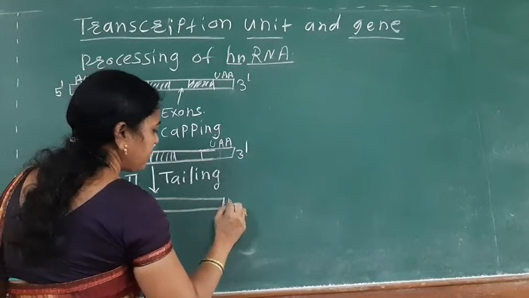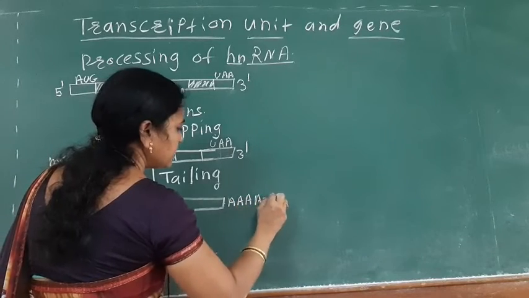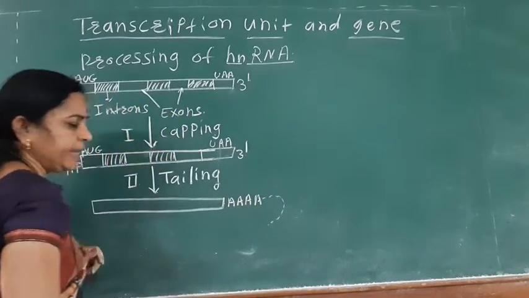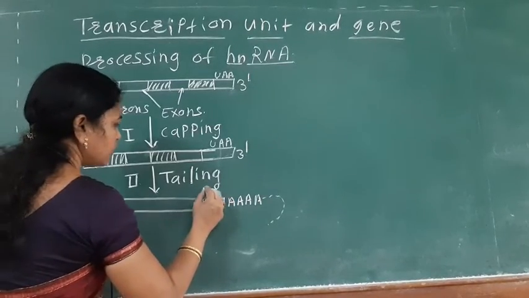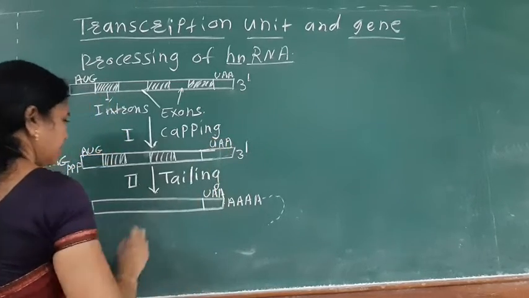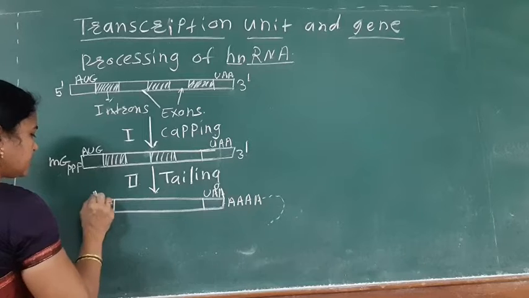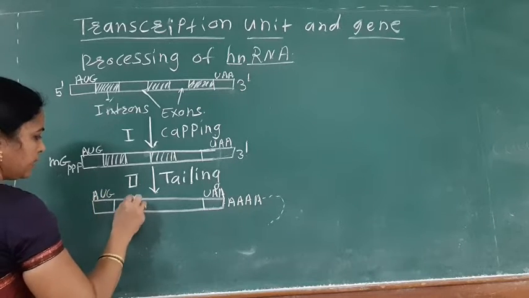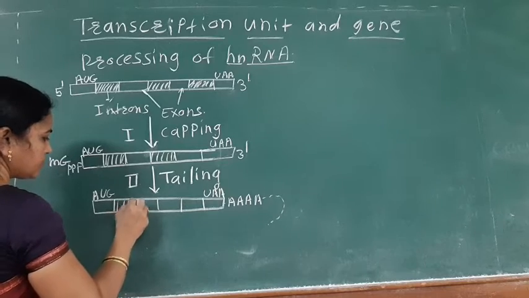At the 3 prime end the adenine group is added, that is, there is the formation of the poly A tail at the 3 prime end. Here is the UAA, the termination codon, this is the initiation codon AUG, and then these are the exons and the introns.